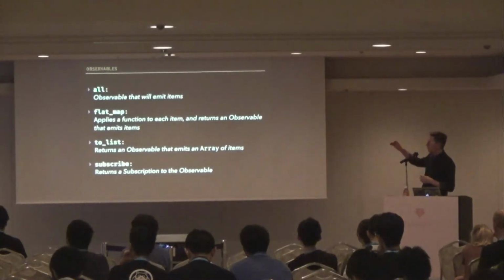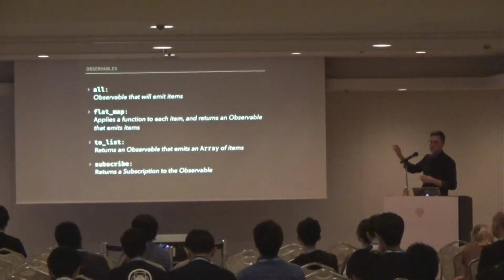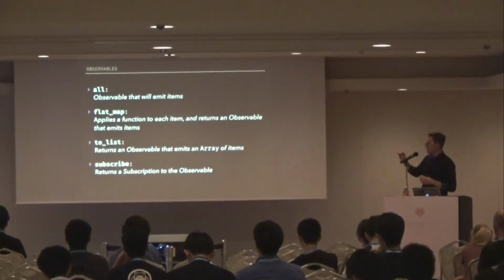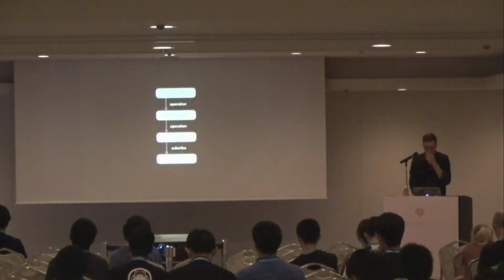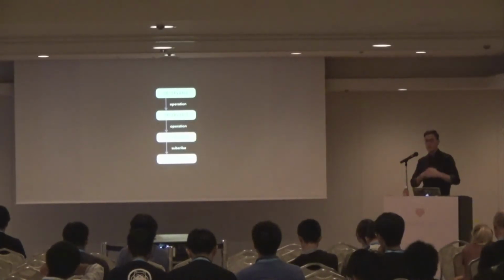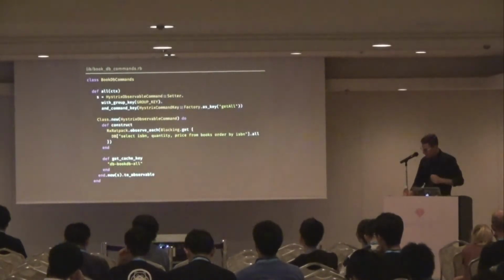So again, we have all, which returns an observable that emits items. We're going to map that observable, so we're going to apply a function to each item from that observable, which then in turn returns an observable that emits items. We have to convert that to an observable that emits an array, a single object, and then finally subscribe to that. But more generally, what's happening here is we have multiple observables, and we're applying operations or transformations to them. And we just keep chaining through this until we've transformed our observable into what we want, and then we finally subscribe to it. This is how RxJava works.